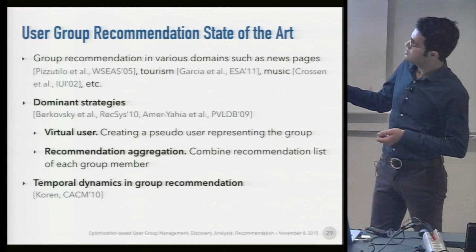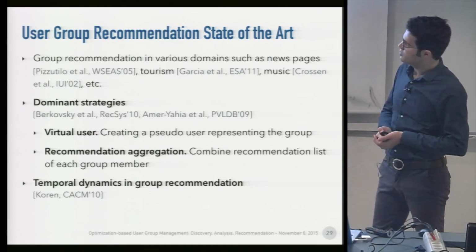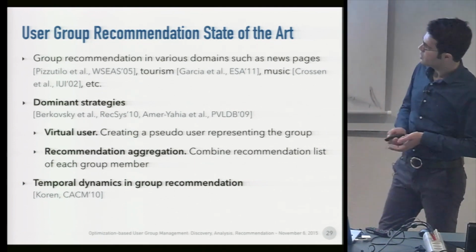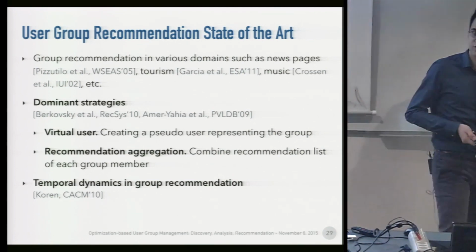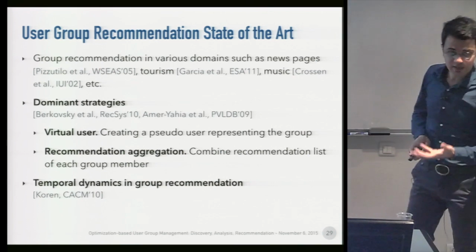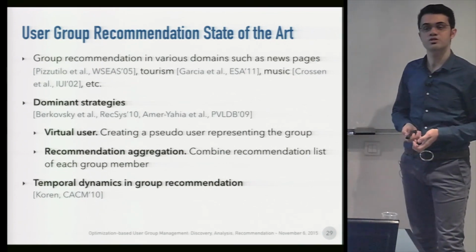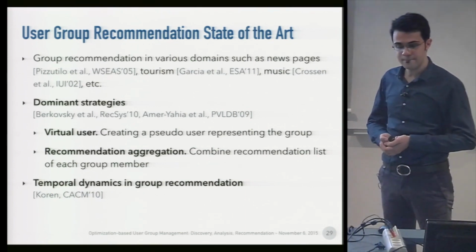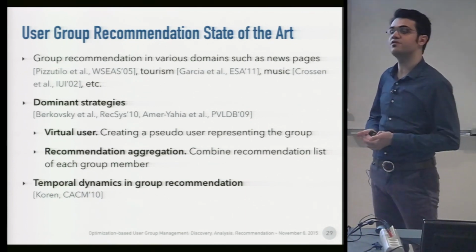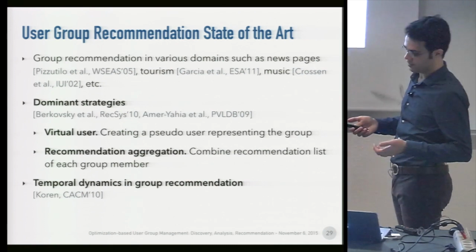Our approach considers the second strategy. Also, Koren proposed for the first time the temporal dimension in group recommendation, by the intuition that people change their preferences, their ideas, in time.